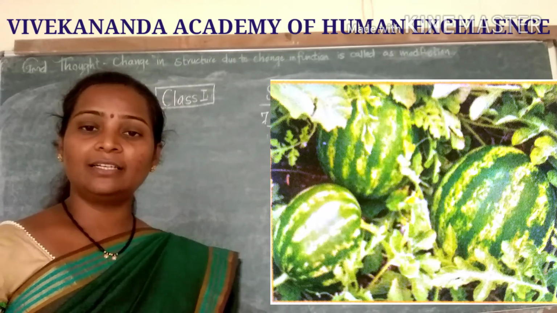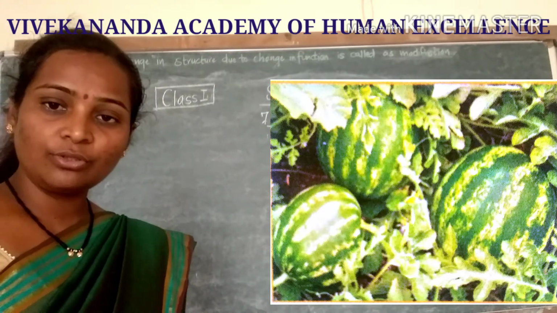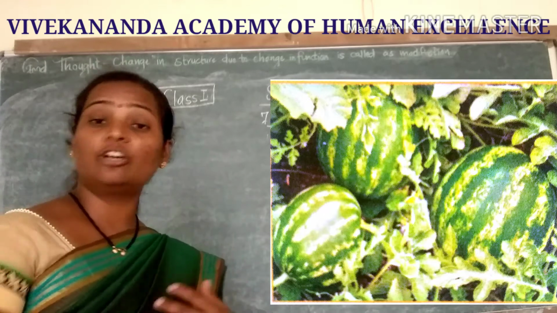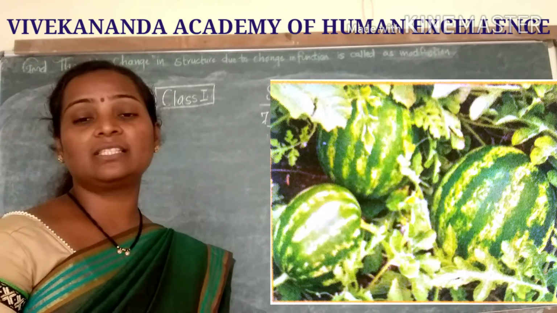You can see that in the book also. You can see around in your farm also, if it is there.